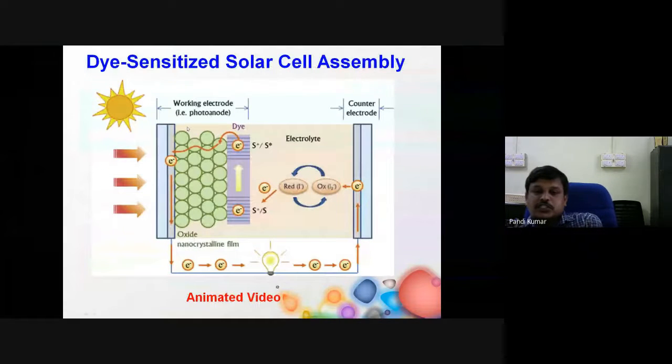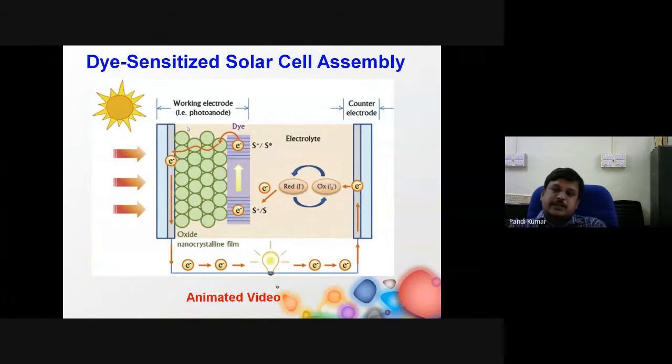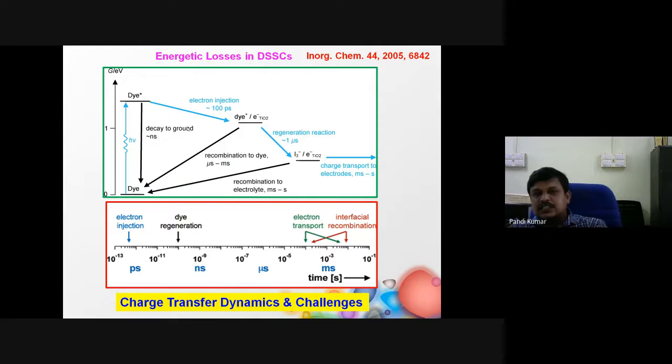Okay, let me come to the original story. We have now seen the fabrication method and the working principle of the dye-sensitized solar cell. Many people are working on decentralized solar cells, but not everyone can succeed. Why? Because several processes happen simultaneously in the device: dye excitation, electron injection, dye regeneration, hole transport through the electrolyte, and then current collection. These processes happen simultaneously, and each has a different lifetime.